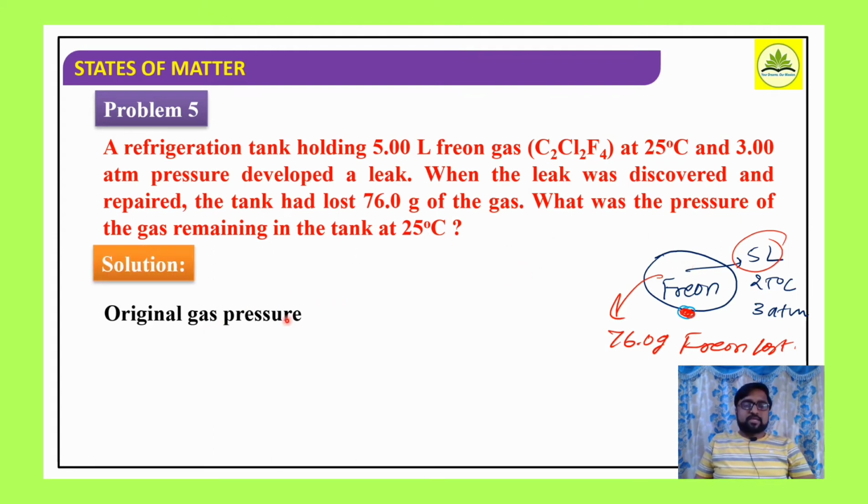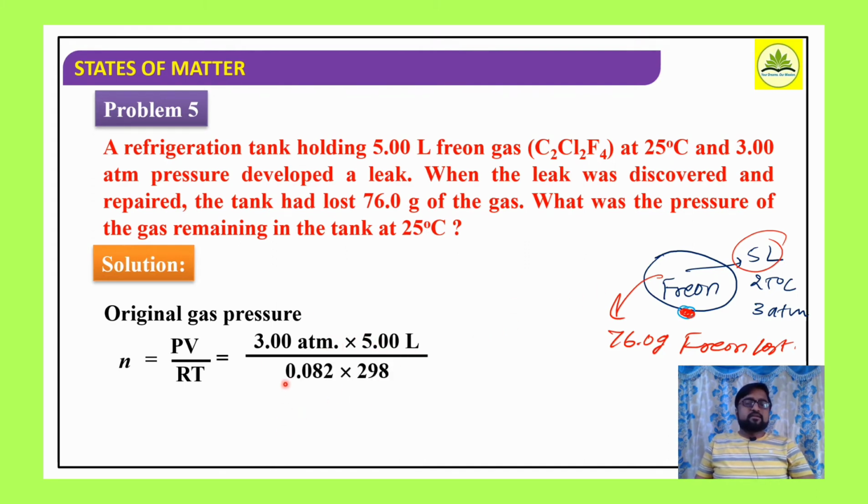Say, original gas pressure, how much? n is equal to PV by RT. So P, what is the pressure here? 3 atmosphere. V, volume 5 liter, in the tank when it is filled. R is 0.0821 liter atmosphere per Kelvin per mole, and temperature is 25 degrees Celsius, which means 298 Kelvin.